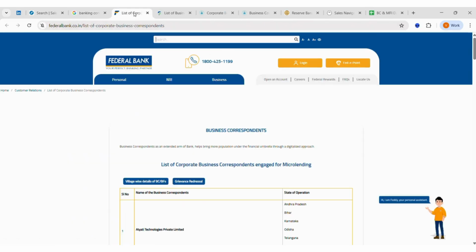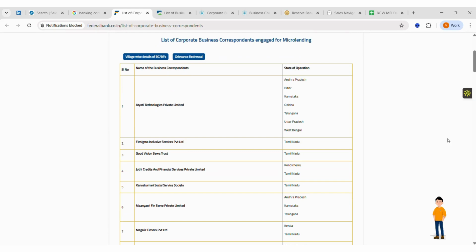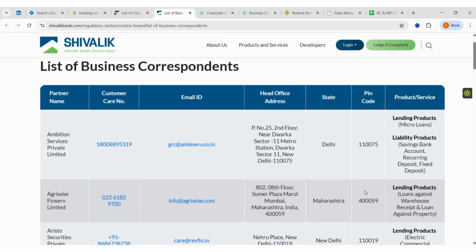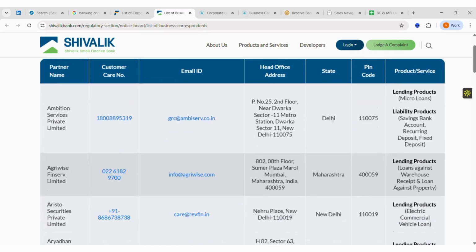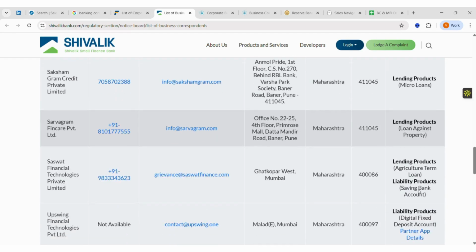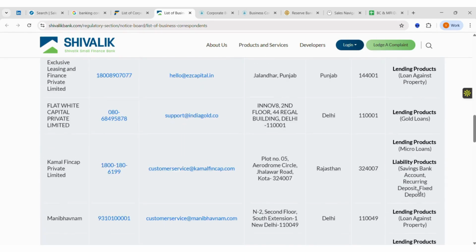So as you can see, I have those details: I have the name, and I even have the states of operation, in which states they are working with this particular business correspondent. This helps in terms of getting micro data points if I want to analyze that data. And at the same time, for Shivalik Bank, they have even gone micro down on sharing, for that particular partner or business correspondent, what products or services they are catering to. So this gives me a much more detailed overview of what products or sectors these business correspondents work in and how they are helping those larger banks.